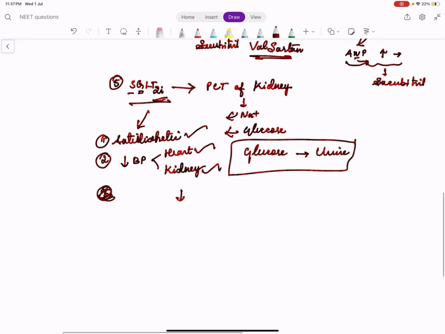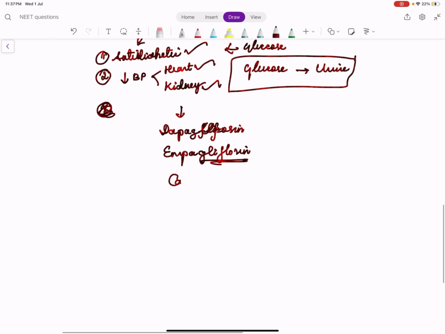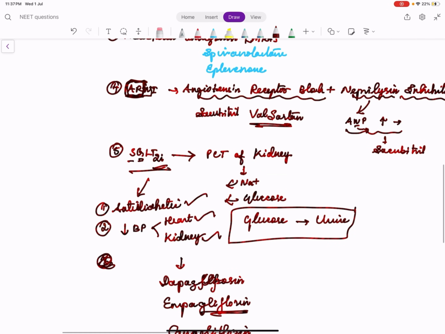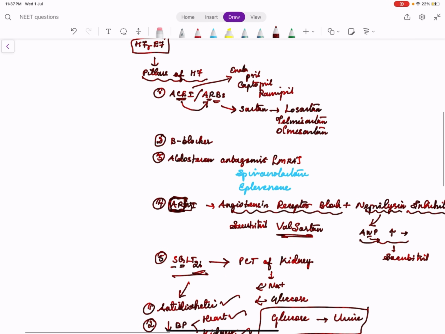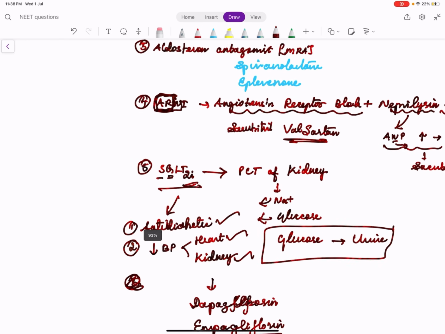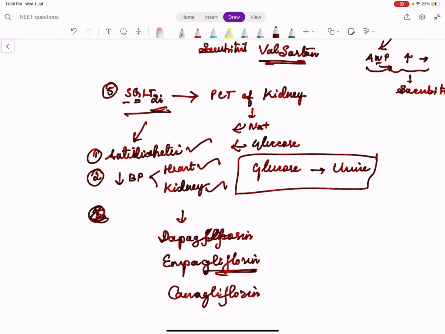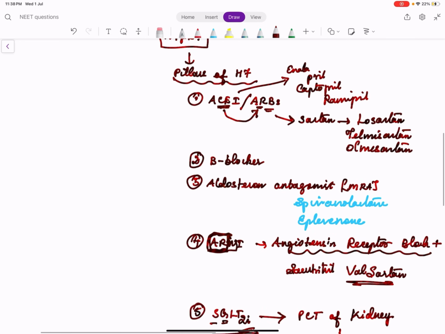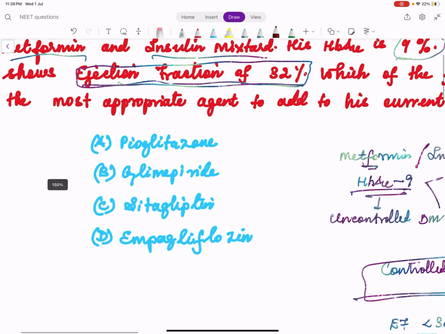So the examples for SGLT2 inhibitors is anything which ends with flozin: dapagliflozin, empagliflozin, canagliflozin. So where we started with the 5 pillars of heart failure. SGLT2 inhibitors is one drug which is an anti-diabetic, which is a pillar for heart failure, as well as it is nephroprotective. So we'll read the options.